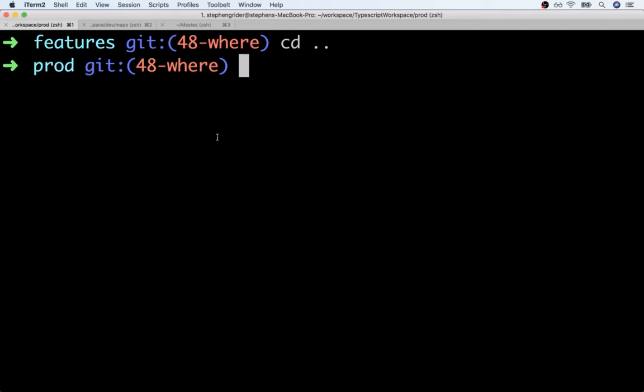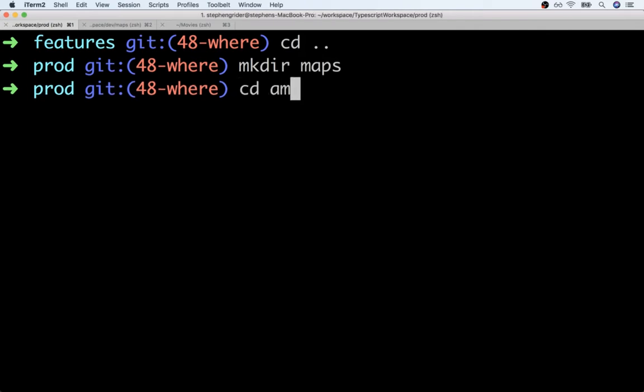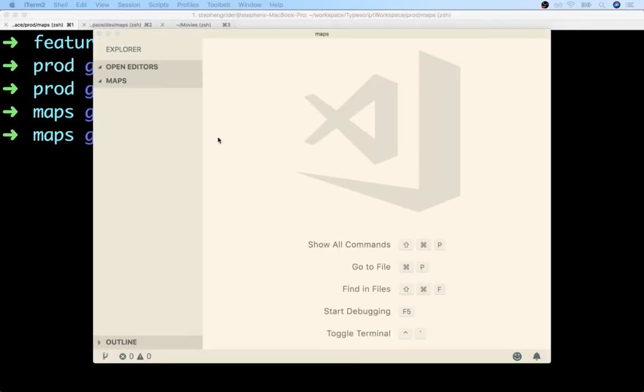And then inside of here, I'm going to generate a new project folder that I'm going to call Maps. So that's going to be the name of this application, simply Maps. I'm then going to change into that folder and then start up my code editor inside there.